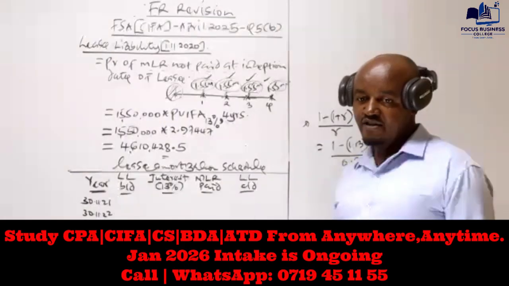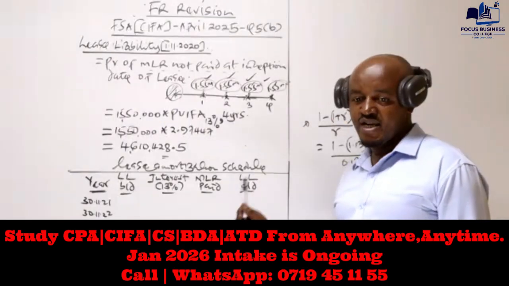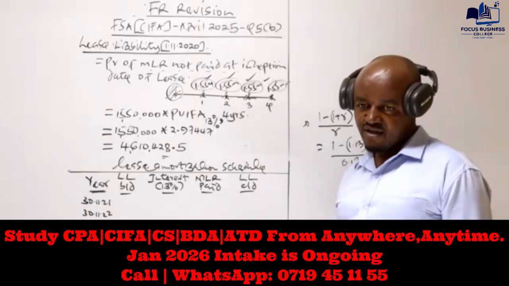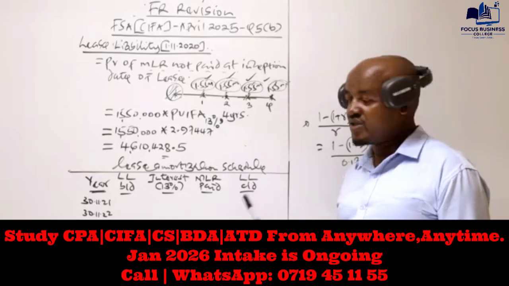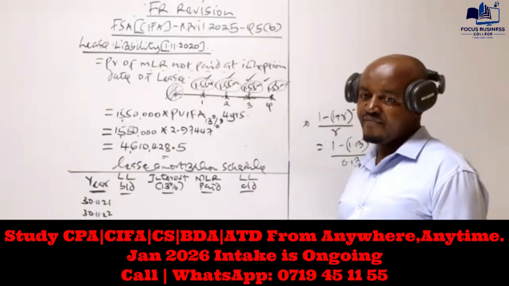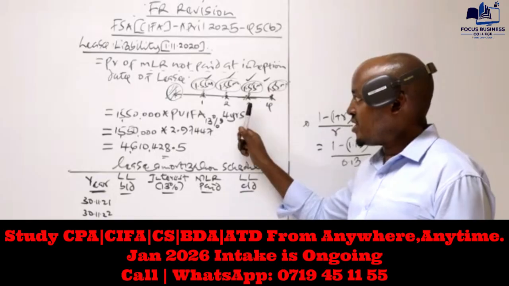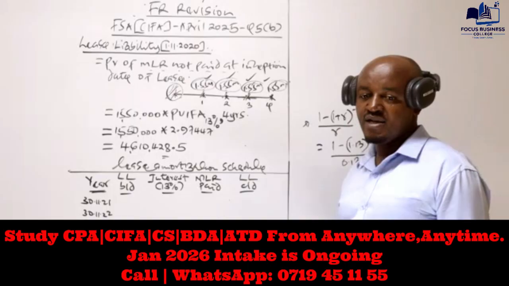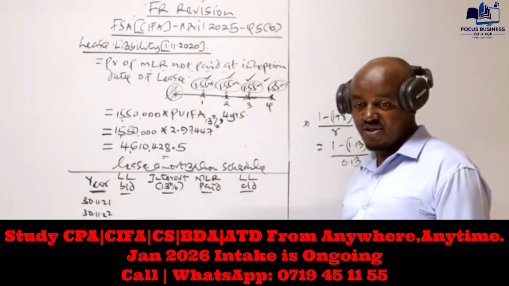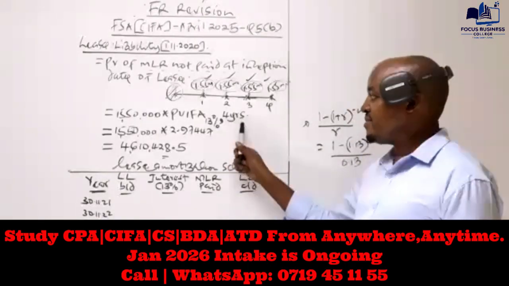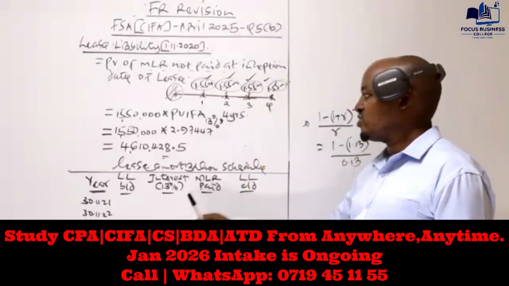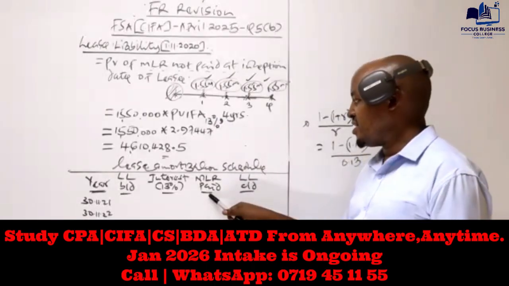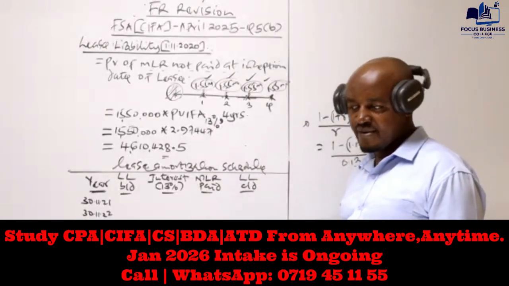Can you see that difference between what we are doing here and the other question which we did in class? Rin, can you see the difference? Evans, can you see the difference? I want you to see that difference. There is always a difference in how we compute this and how we present it. In case the minimum lease rentals are payable at the end, then after the lease liability at the start, what comes next is the interest, and then the minimum lease rentals.